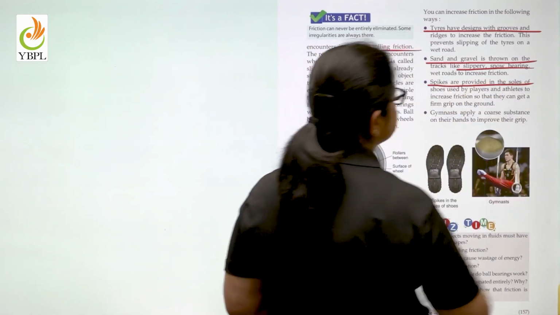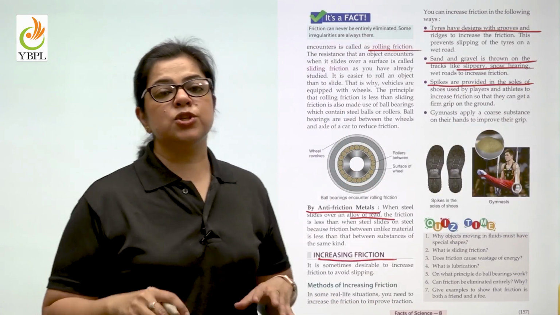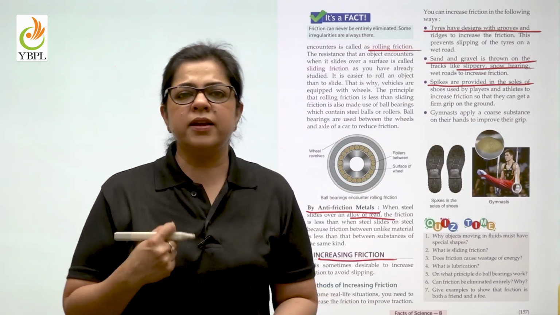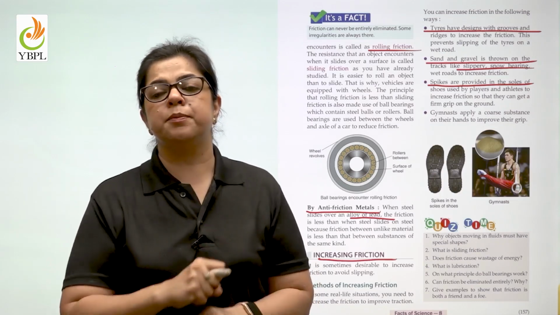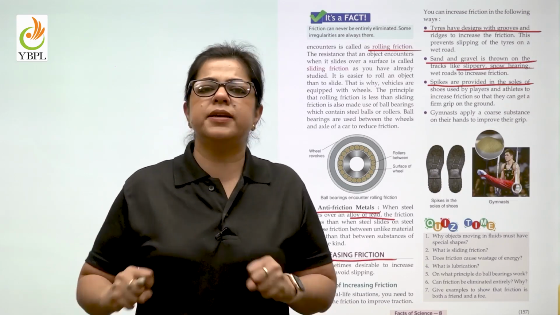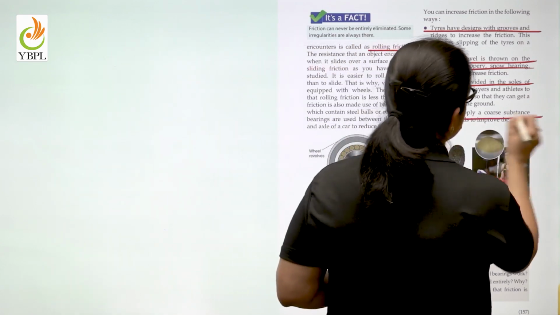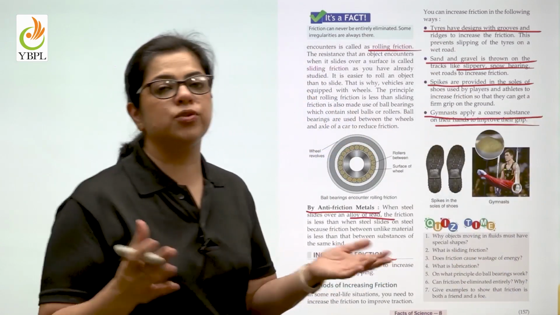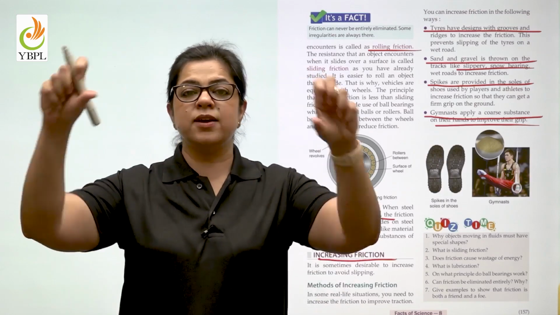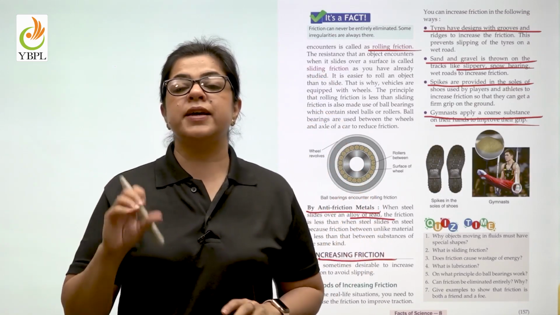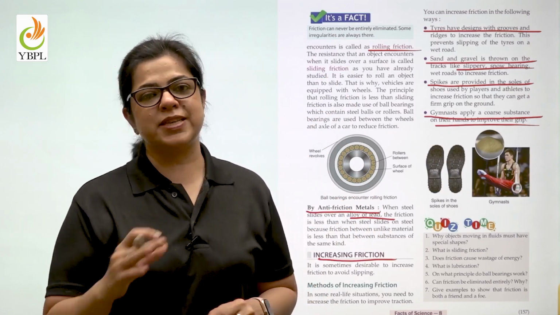For a similar reason, spikes are provided on the soles of shoes that sportsmen wear, so that when they are running in the fields, they have a firm grip on the ground when they immediately want to stop. Gymnasts apply a coarse substance to their hands so that when they are holding the bar and jumping around it, there is a lot of friction that prevents them from slipping.